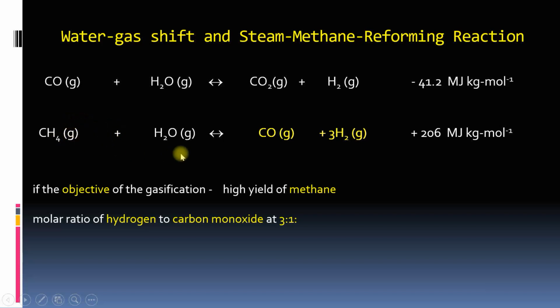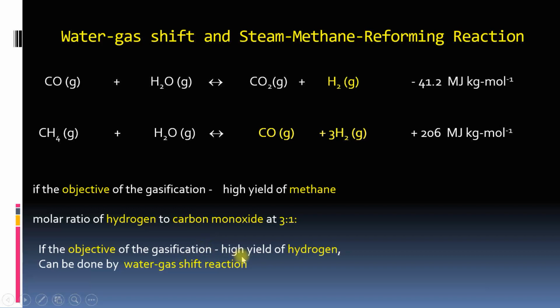Now if the objective of gasification is high yield of hydrogen, then it can be done by the water gas shift reaction. That's why we apply steam to produce hydrogen, or you can supply hydrogen to produce methane in gasification also.